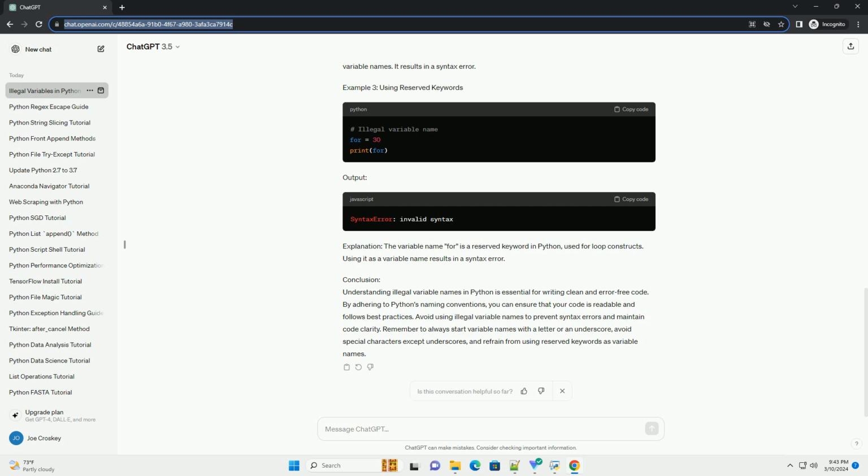Conclusion. Understanding illegal variable names in Python is essential for writing clean and error-free code. By adhering to Python's naming conventions, you can ensure that your code is readable and follows best practices. Avoid using illegal variable names to prevent syntax errors and maintain code clarity. Remember to always start variable names with a letter or an underscore, avoid special characters except underscores, and refrain from using reserved keywords as variable names.